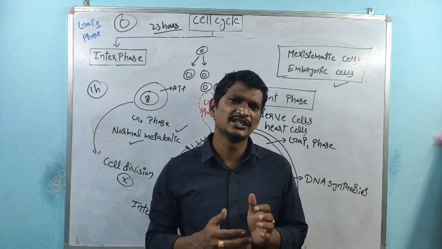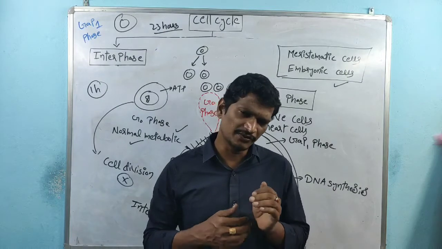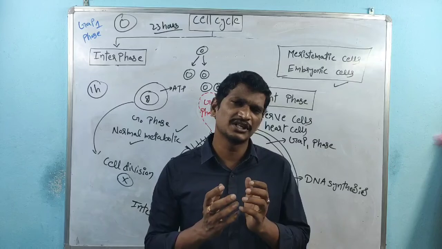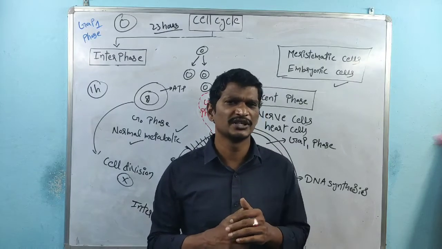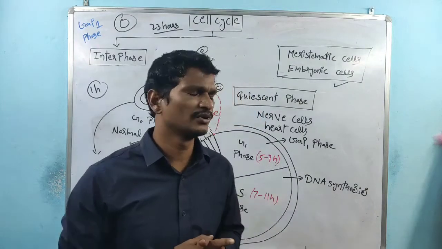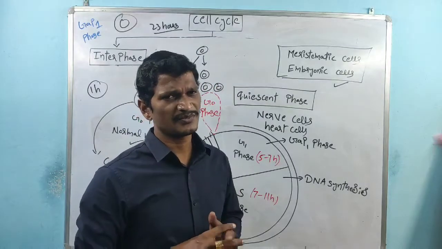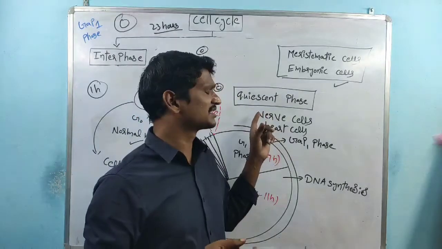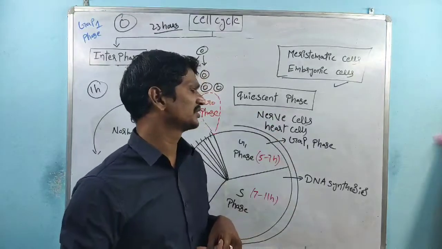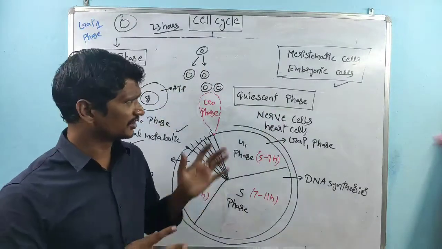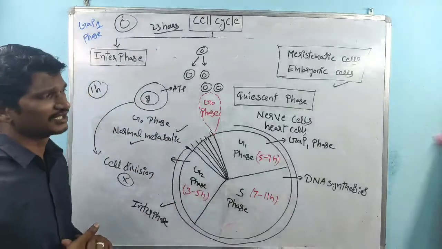Again, if any cells die, for replacement purposes the surrounding cells enter the G1 phase and cell division takes place again. So the concept is very, very simple. Within some organs, a limited number of cell divisions are required. In that case, the cells enter the G0 phase. Examples are nerve cells and heart cells. So that is about the cell cycle.